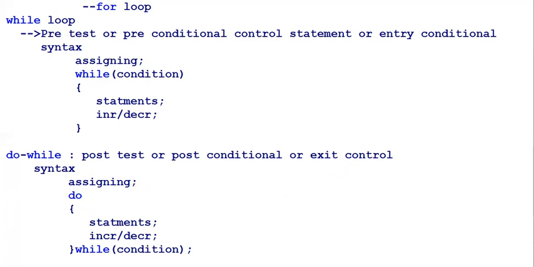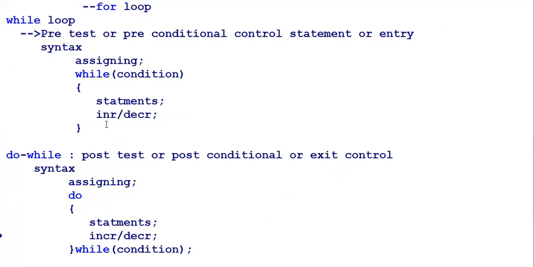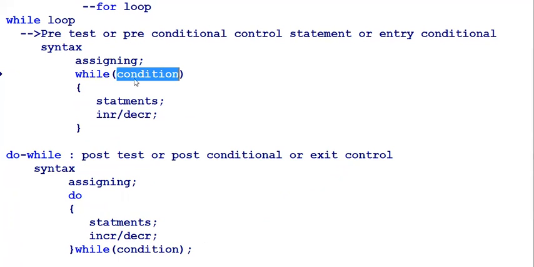Now again, there is a small difference. In while, if the condition is false the first time, the while block statements do not execute even once.